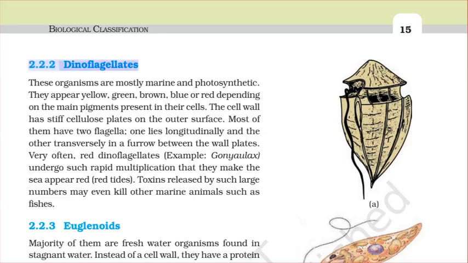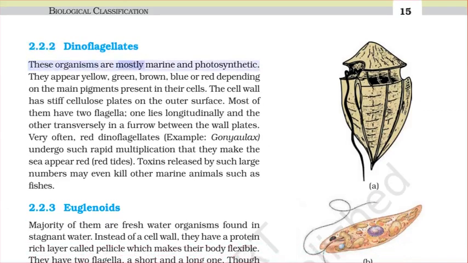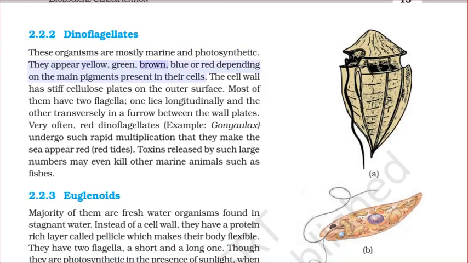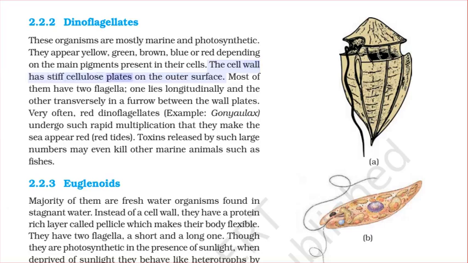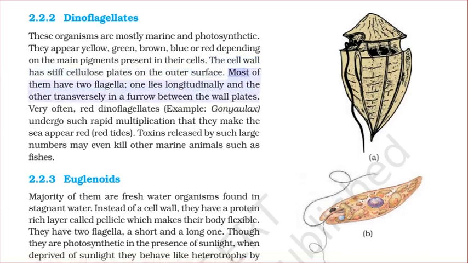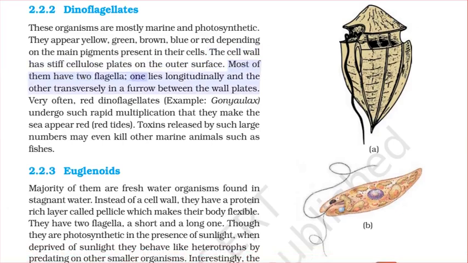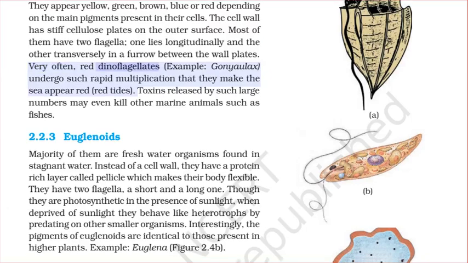2.2.2 Dinoflagellates. These organisms are mostly marine and photosynthetic. They appear yellow, green, brown, blue, or red depending on the main pigments present in their cells. The cell wall has stiff cellulose plates on the outer surface. Most of them have two flagella. One lies longitudinally and the other transversely in a furrow between the wall plates. Very often, red dinoflagellates, example Gonyaulax, undergo such rapid multiplication that they make the sea appear red, red tides.